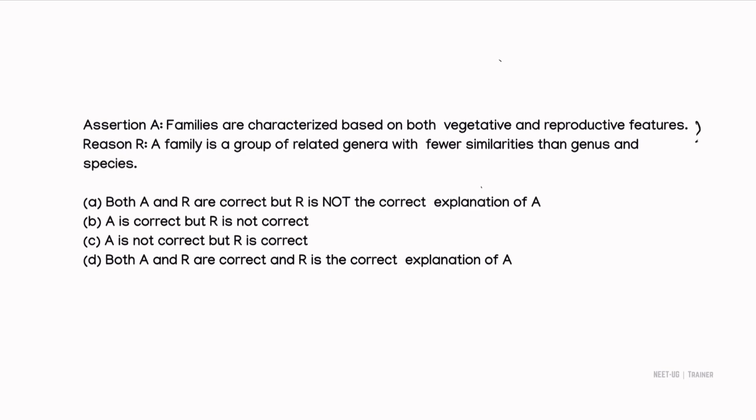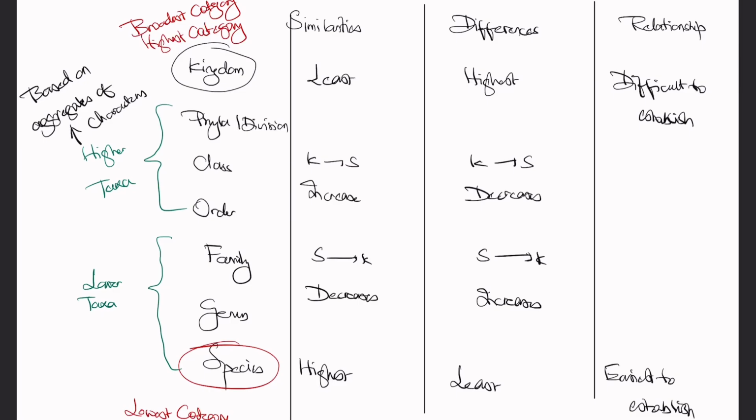Reason what he has given was, second statement is, a family is a group of related genera. Yes, this we already know, with fewer similarities than genus and species. If you see my previous video, I already told you the basic principles of the taxonomic hierarchy. This is the thing which I have written for you.